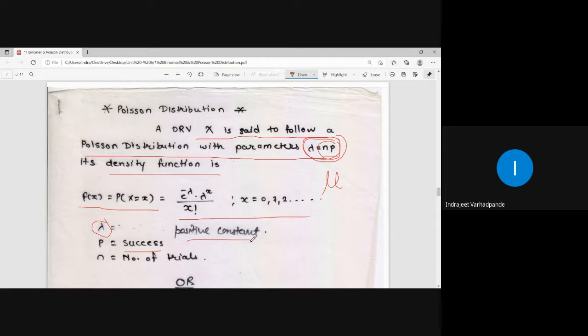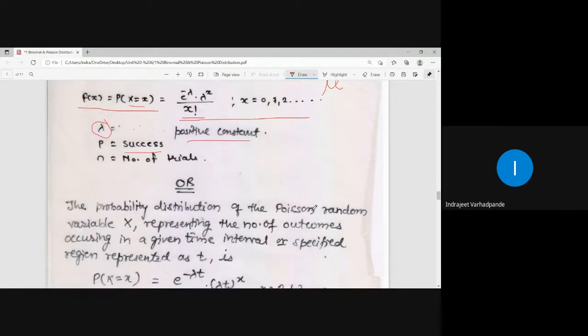Any probability at random variable X equal to x is calculated by e to the power minus lambda into lambda to the power x upon x factorial. The values of x move from 0, 1, 2, 3 and so on.